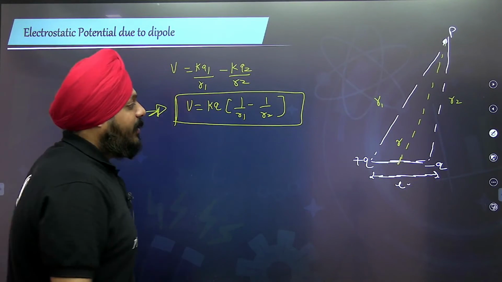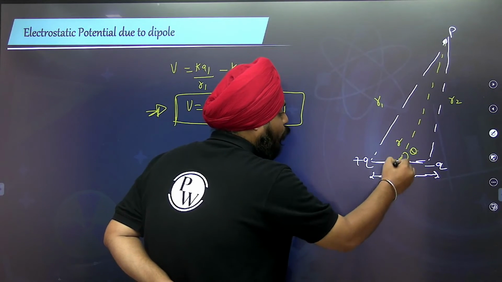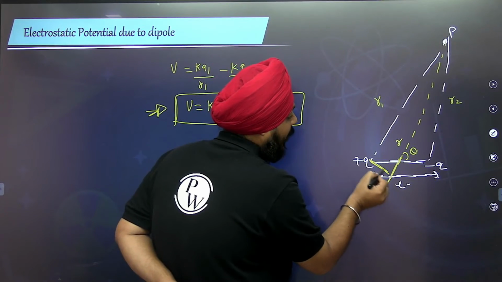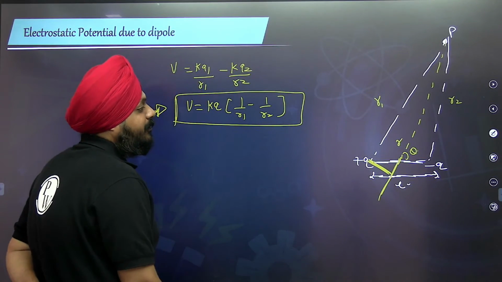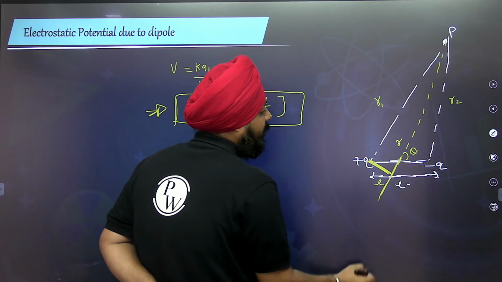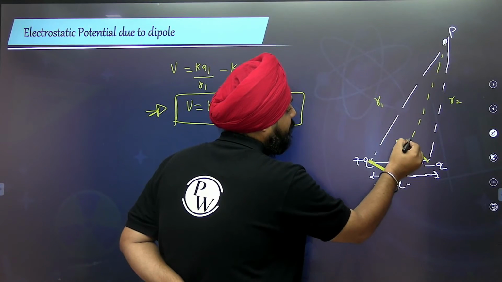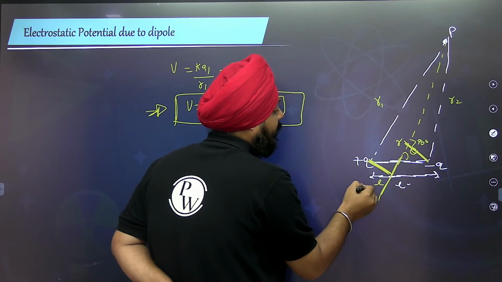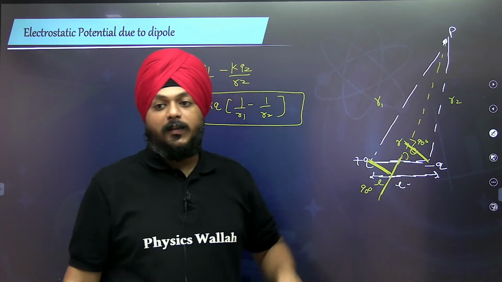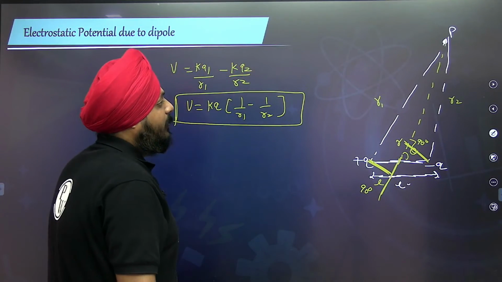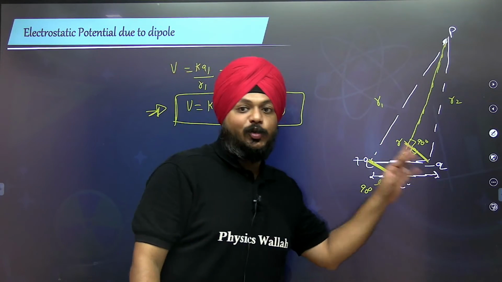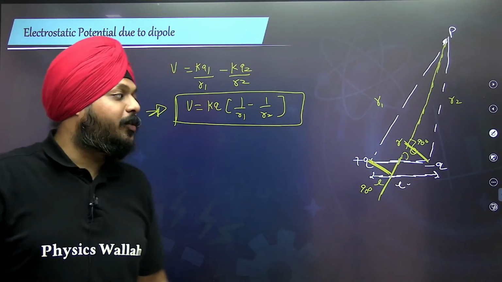To calculate R1 and R2, let's say this is theta, we need to drop a normal. One normal I am dropping this way. This distance is 2L, so I must say this is L and this is L. The second normal I am dropping this way, at 90 degrees. R1 and R2 will be calculated using these dropped normals.